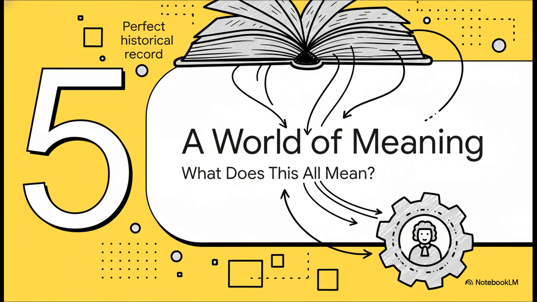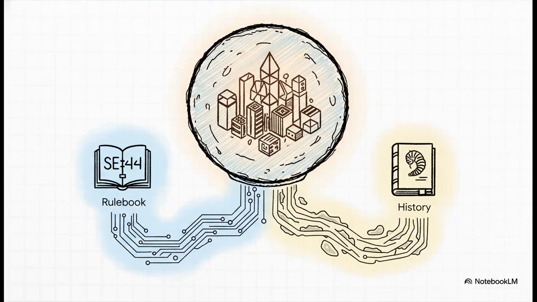Okay, so let's pull all these different threads together. We've got the rules of reality, we've got the gatekeeper that enforces them, and we've got a perfect historical record. What has actually been created here? What does this all mean? The key takeaway is this. OPHI City is not just another 3D environment. It's a deterministic universe. The combination of that rulebook, the SE44 gate, and the history book, the fossil ledger, creates something fundamentally new. It's a digital reality with its own provable, auditable laws of physics.